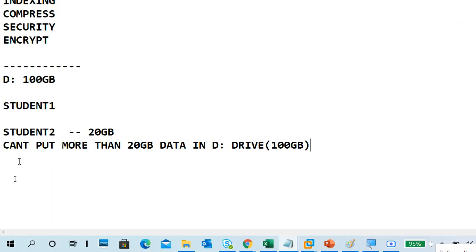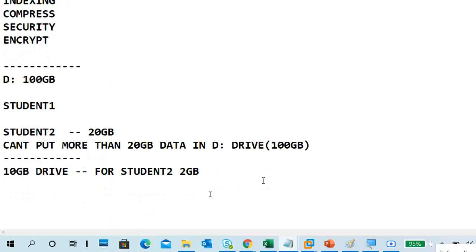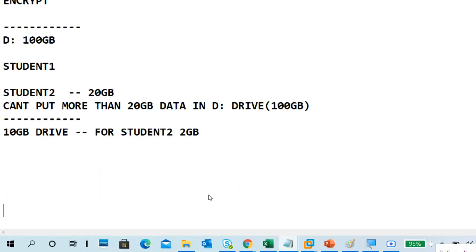Just for understanding, I gave this example, but actually we have a 10 GB disk. We have a 10 GB drive, and for student 2 it is 2 GB only. So using disk quota, how to do it? We'll do it now.